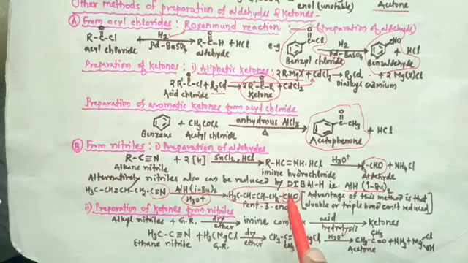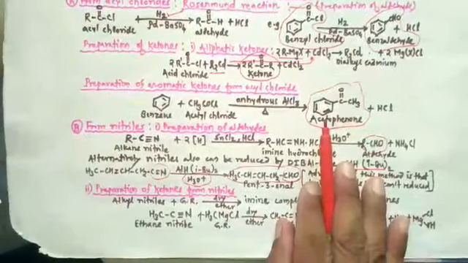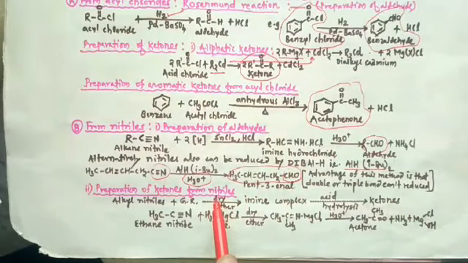Then the next method is preparation of ketones from nitriles. Alkyl nitrile on reacting with Grignard reagent, when the reaction is carried out in presence of dry ether, forms an imine complex, and it on acid hydrolysis produces ketones. In this way, ketones can be prepared from alkyl nitriles.